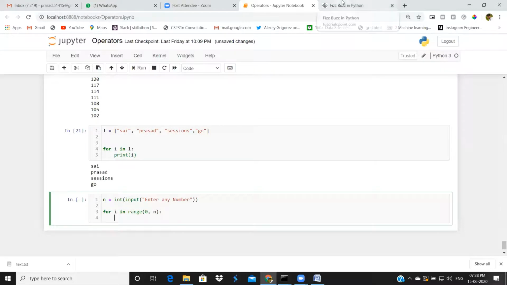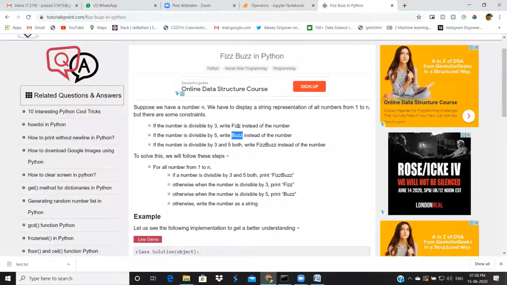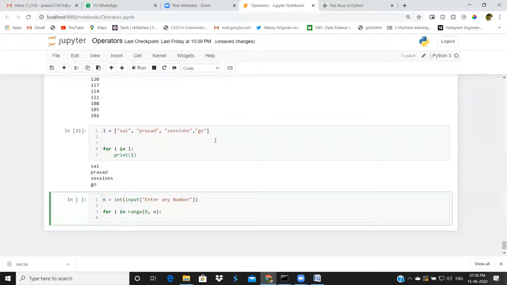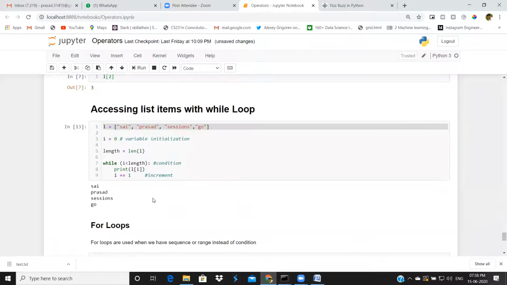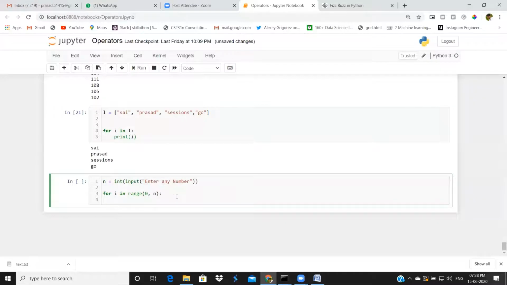Now my condition is, if the number is divisible by 3, I have to print fees. If the number is divisible by 5, print buzz. If both, then fees buzz. Here, why I am looping means I have to take each number at a time. Suppose the user given number is 20, I want to take from 0 to 20. For that, I have to use a for loop or while loop, anything. Now we have a session on for loop, right? That's why I am using for loop. We did 2 tasks on while loop, but I would like to do this task with for loop. Just I am printing i here. I want to know which number is that.